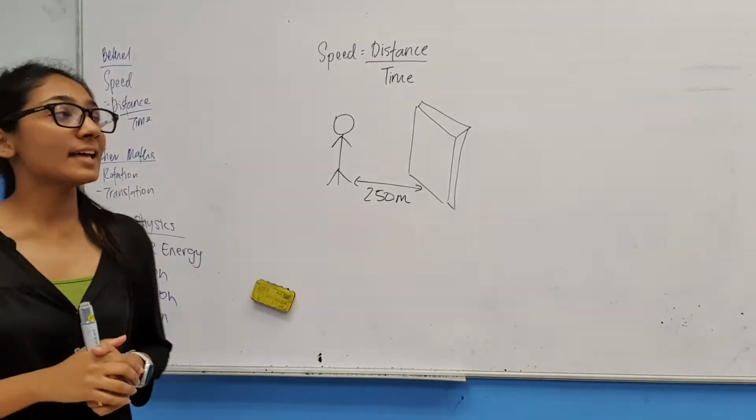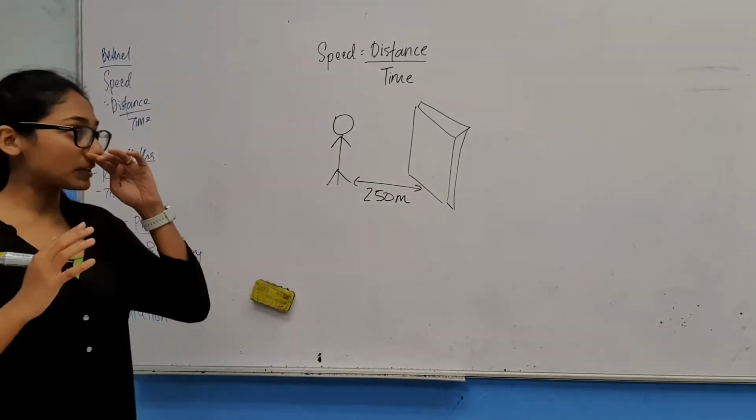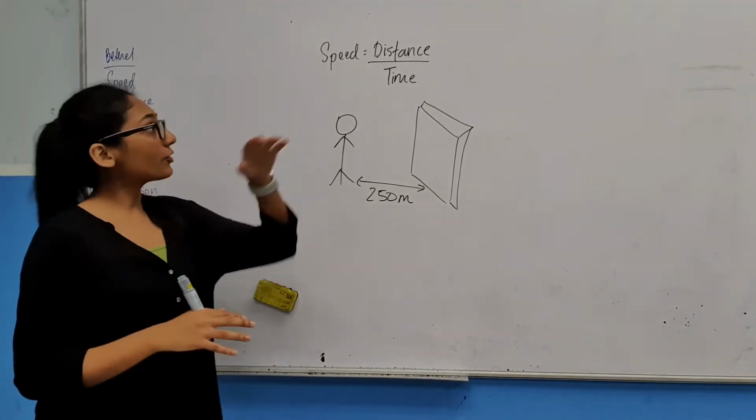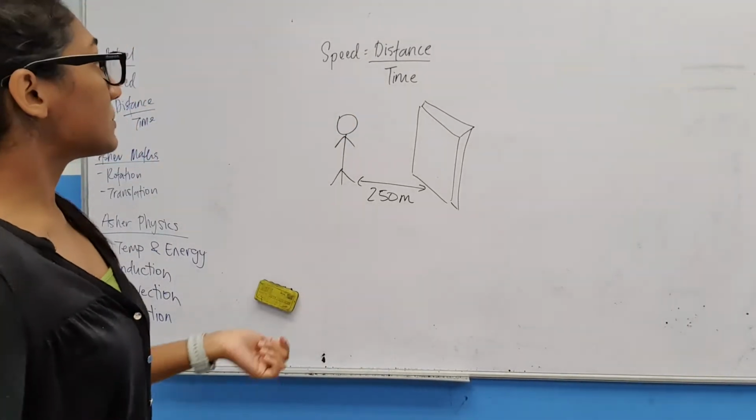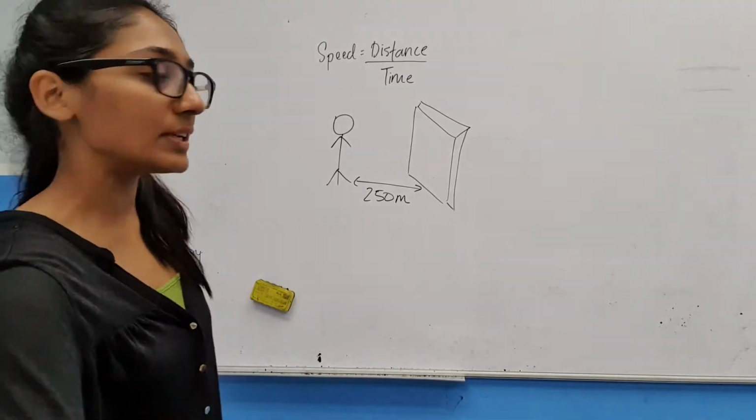Okay, hi guys, so let's just look at this picture. We learned from before that speed equals distance over time. This is something that we know. Distance is in meters, time is in seconds. Okay, we've learned this before.